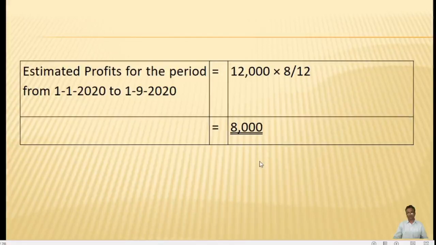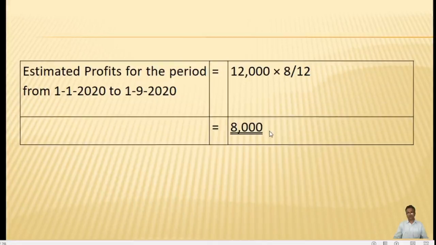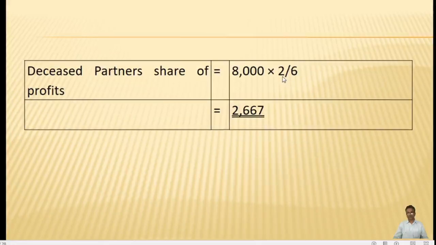So 8 by 12 of 12,000 gives a profit of 8,000. This is the estimated profit for the entire firm. Now we need to find out the deceased partner's share in this. So the deceased partner's share in the profit: the total profit of 8,000 will be multiplied by the deceased partner's share, that is 2 by 6. So we get 2,667.